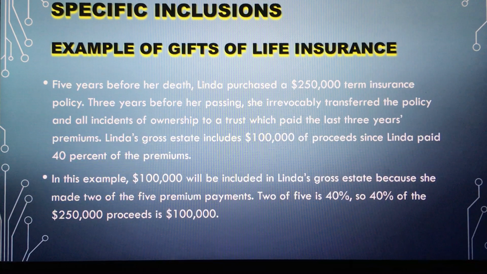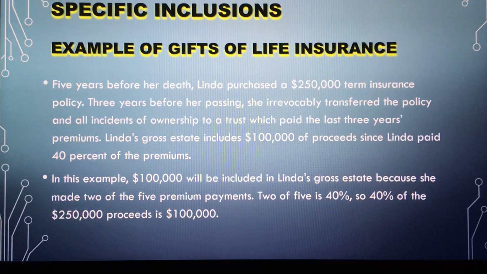Example of gifts of life insurance. 5 years before her death, Linda purchased a $250,000 term insurance policy. 3 years before her passing, she irrevocably transferred the policy and all incidents of ownership to a trust which paid the last 3 years' premiums. Linda's gross estate included $100,000 of proceeds.